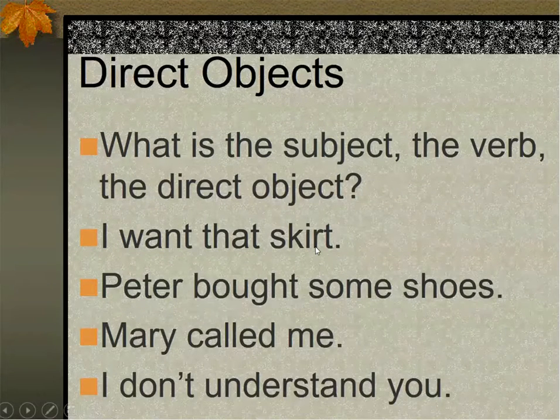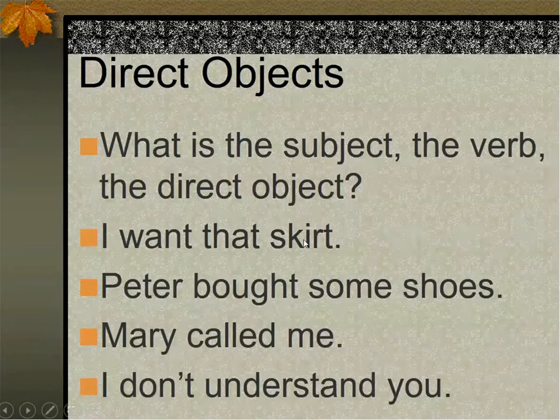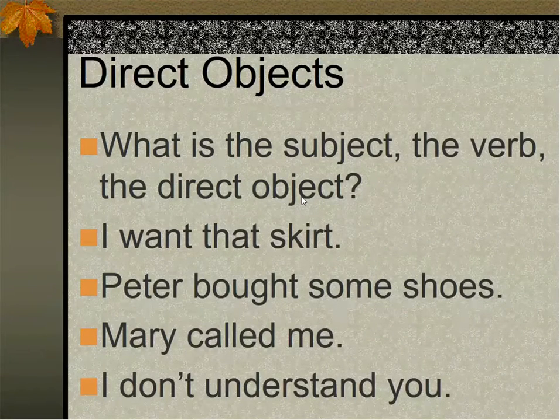I want that skirt. I would be the subject because it's the person or the thing that is performing the action. Want would be the verb, the action. And when I say I want, I ask the question, I want what? That skirt. So that skirt, this chunk here, would be the direct object. Okay? Direct objects generally answer the question what, who, or whom. Okay? So let's try to test each one of these sentences.